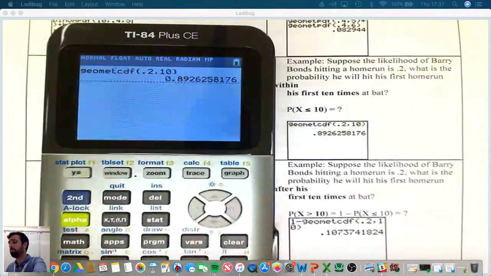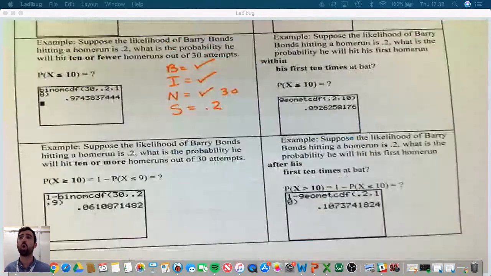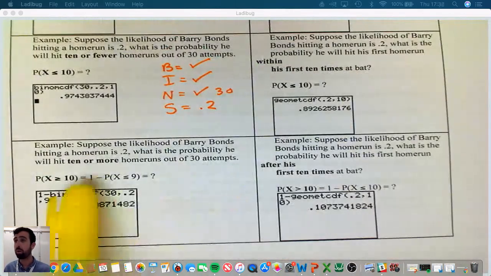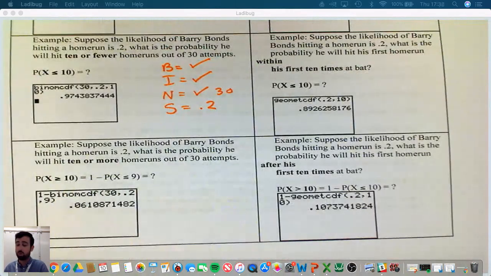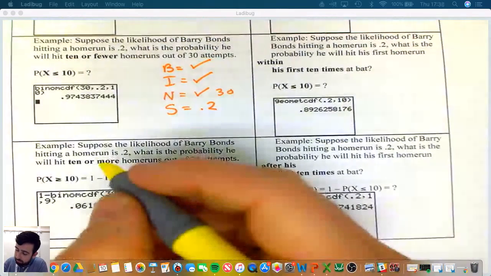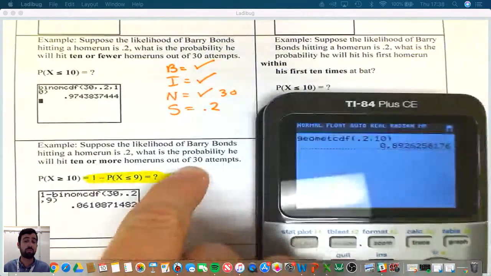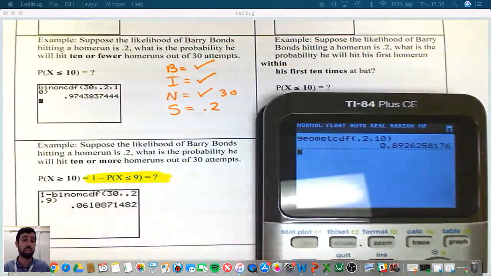Now, sometimes it might be asked a different way, like right here. So again, the Barry Bonds situation. What's the probability he will hit 10 or more home runs? So 10 or more is 1 minus 9 and less. So that's why we wrote it like that. So I'm going to use binom again because we have a binomial situation. Why is it binom? Because we're given a fixed number of trials, right? We're given that 30 home runs, or 30 attempts, I should say.